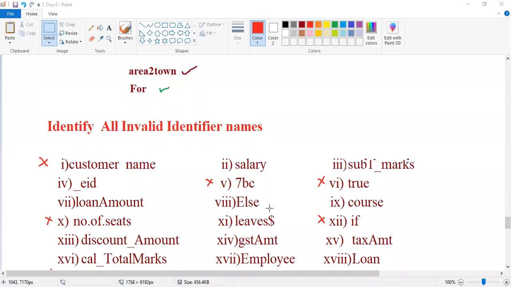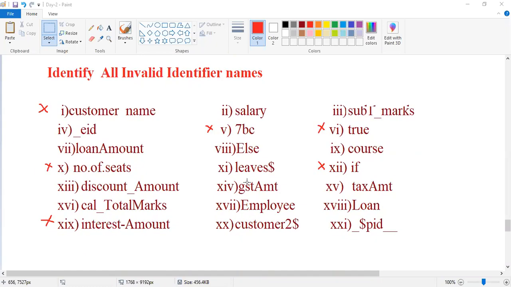Here, between subject and one, there is no space. Shravya, no space in subject one and one. Okay.